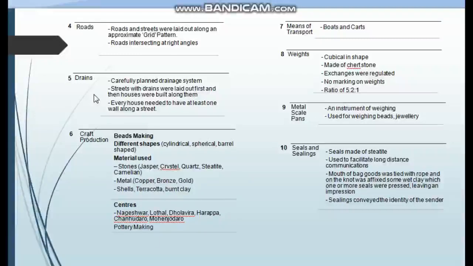And then craft production. This is also one of the most distinctive features of Harappan civilization. Many things were included in craft production that you must remember. That is bead making, then terracotta figures, weights, metal scale pans, seals and sealings were prepared under craft production, and of course pottery was also prepared. Here it is written, right? So one of the most distinctive features of the craft production of Harappan civilization was bead making.